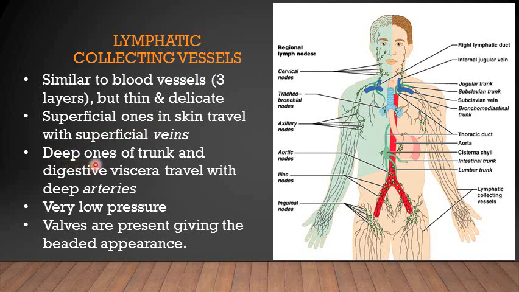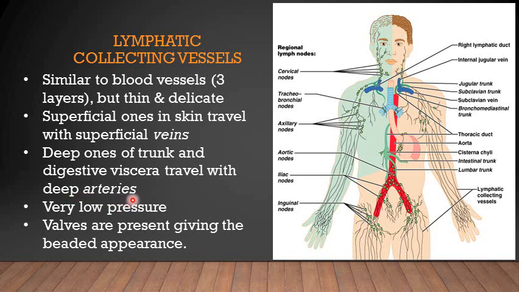Then there are the deep lymphatic vessels, which travel along the deep veins. These deep lymphatic vessels are mostly present in the trunk and in the abdomen. They transport the lymph from the thoracic region and the abdomen, especially from the digestive tract. All the viscera of the gastrointestinal tract drain their lymph through these lymphatic vessels, which later make up the intestinal ducts, and they travel along the deep blood vessels which are supplying the digestive viscera.